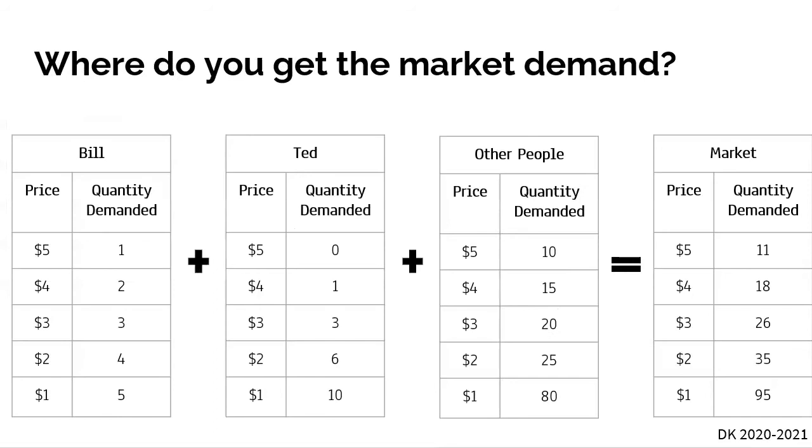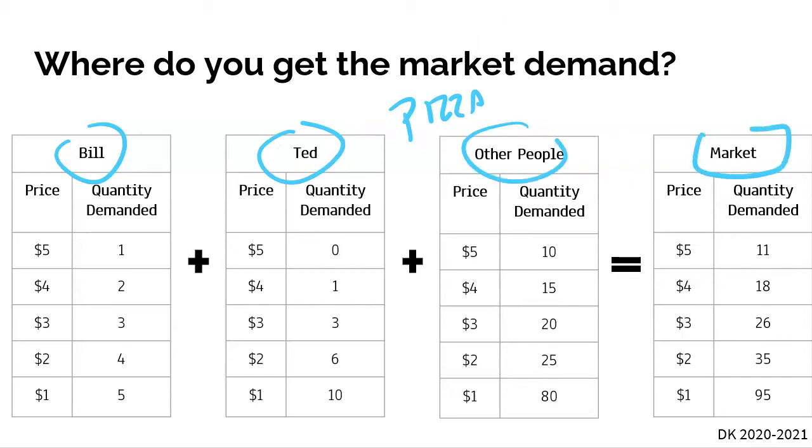And so where do we get market demand? Now that we know what an individual demand curve looks like, where do we get the demand for an entire market, or the entire demand for a specific good? Well, we just add up the individual demand curves. That's all we do. So let's say this is pizza. If we're looking for the market demand for pizza, we're going to add up Bill's demand for pizza, Ted's demand for pizza, and all the other people's demand for pizza, which eventually adds up to our market demand here.